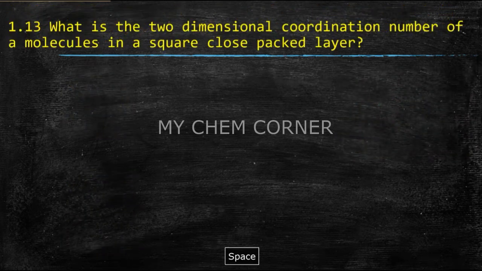Alright. And the next one is 1.13. It says, what is the two-dimensional coordination number of a molecule in a square close packing? Now I've done a detailed video about this in one of my previous videos. You can just open that and find out what is meant by square close packing, or two-dimensional square close packing, and all of that. But still I will go through it roughly by showing you a diagram.